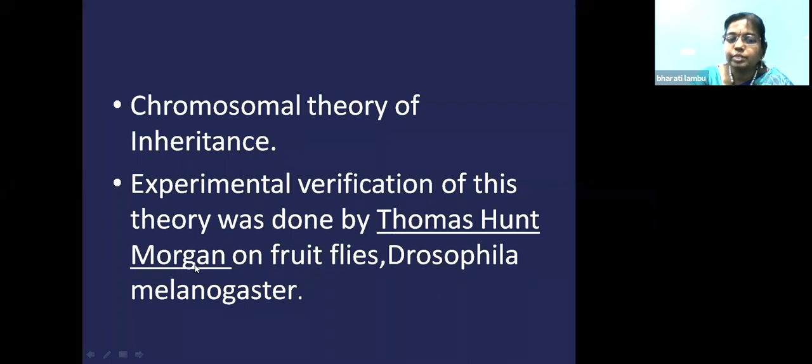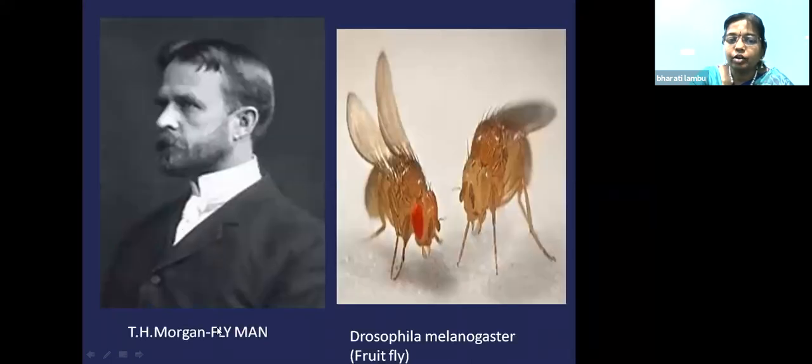T.H. Morgan has been called a flyman. He is the father of experimental genetics. He did experiments exclusively on the fruit fly, Drosophila melanogaster. You can see here two Drosophila insects. You can see the color of the eye: this fly has red eyes, and this fly has white eyes. This is Drosophila melanogaster, on which T.H. Morgan did the experiment. That is why this person is known as a flyman.